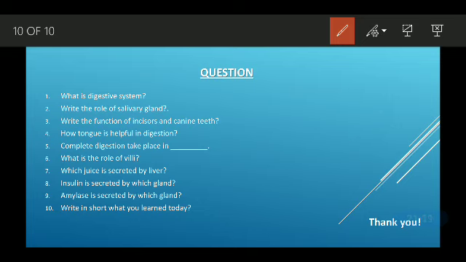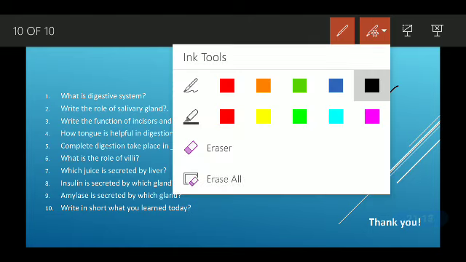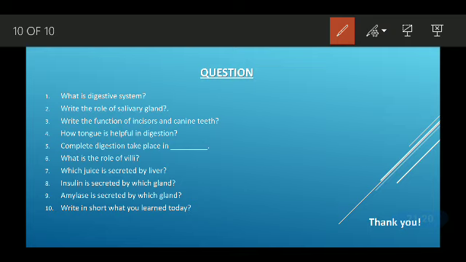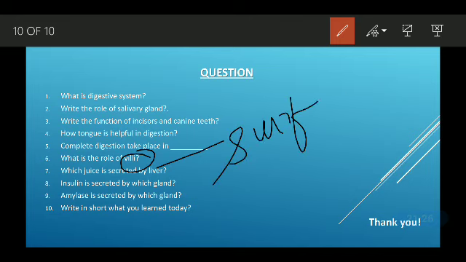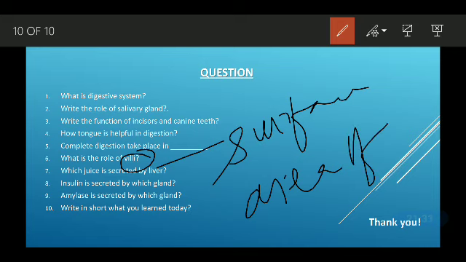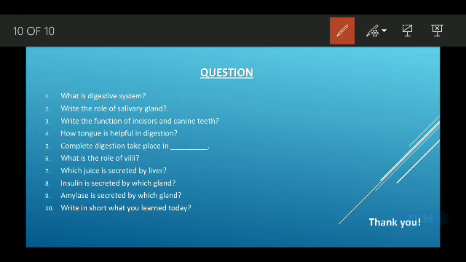Then complete digestion takes place in the small intestine. Then what is the role of villi? Villi increase the absorption surface area, and they help in the absorption of nutrients.